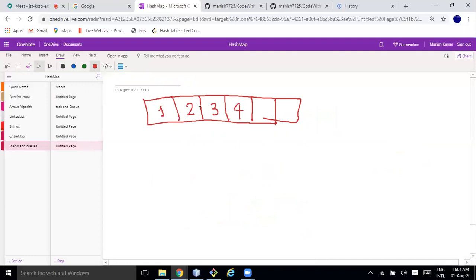If I have to pop, I'll pop this person out, and I'll have one pointer which will be pointing to where the first person is available. So this pointer is pointing here, and I'll pop it out, assign this value to 0, and shift this pointer to this one. Okay, I can pop the second person, then I'll make it 0 and point to the third. Again the third person will be out, this will be pointing to the fourth one, and this will be made 0.